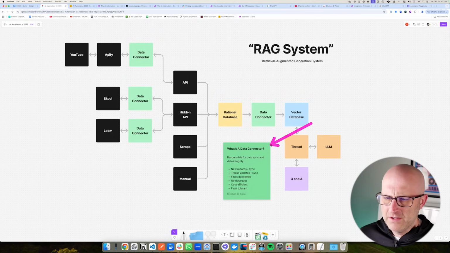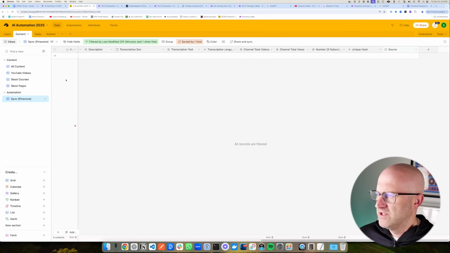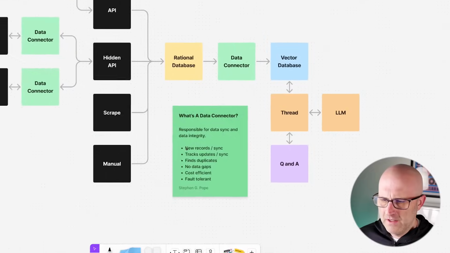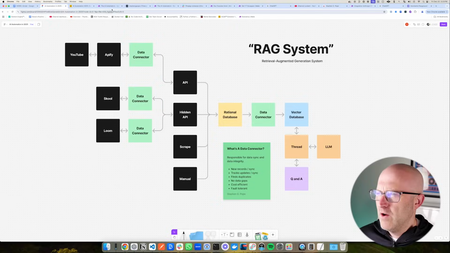And so coming back to our definition of what is a data connector, in this specific scenario where we are syncing data from Airtable to the vector database, we are controlling the new record sync and the updates to various records using this particular view and the filter to power it. And so the technical design choice of this view and filter allows us to satisfy these first two elements of the data connector. And now I'll continue on here.